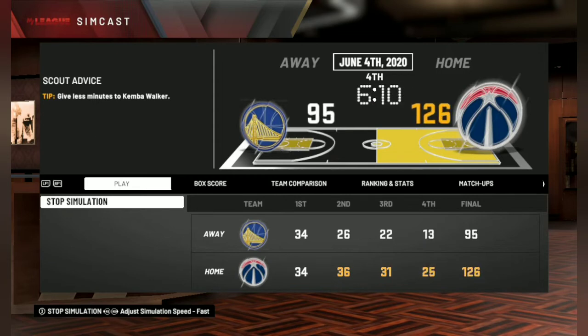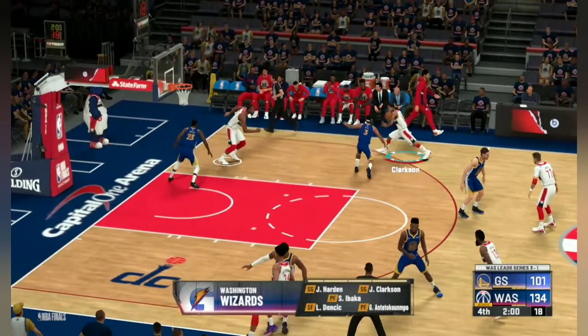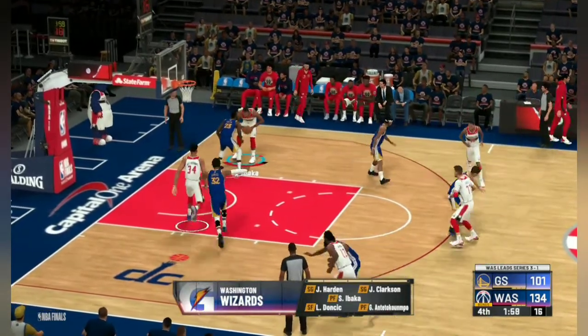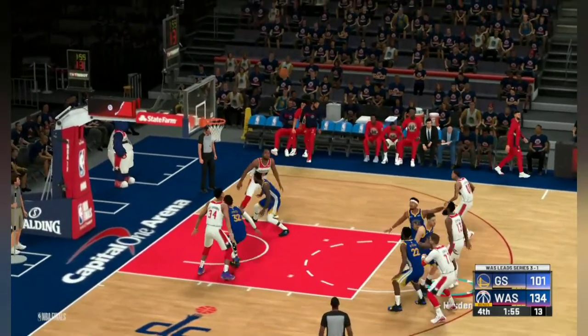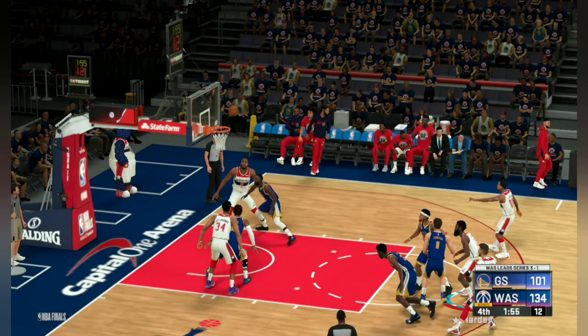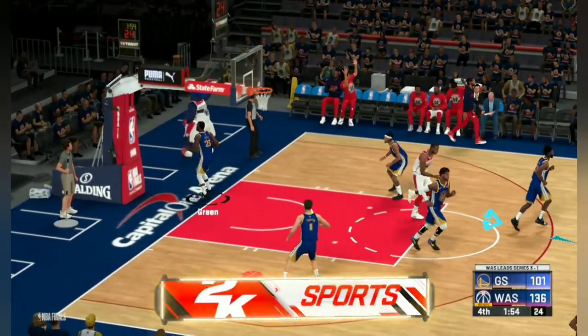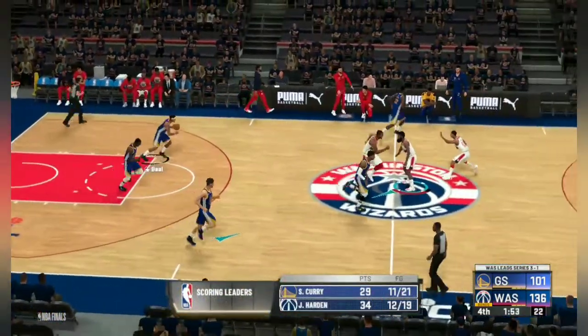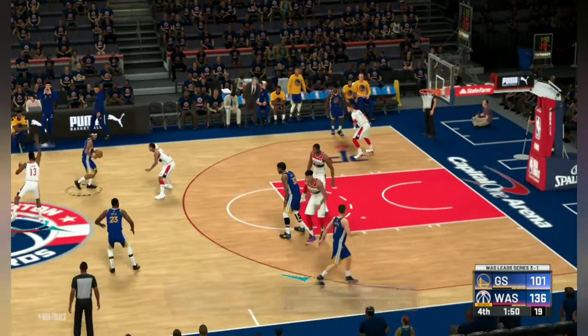So I'll have some gameplay at the end of this game. Let's jump into this game and have some fun. I'll control our team, the Washington Wizards, and try to hit some shots. Serge Ibaka has the ball in his hands, passes to James Harden, who goes up for an elbow jumper, and he makes that shot. Okay, let's have some fun in this game. After that, I'll do one more season.